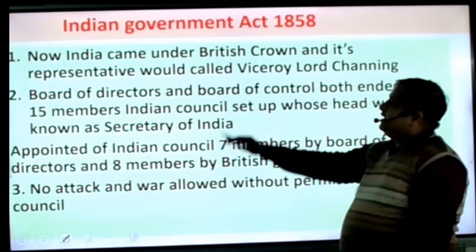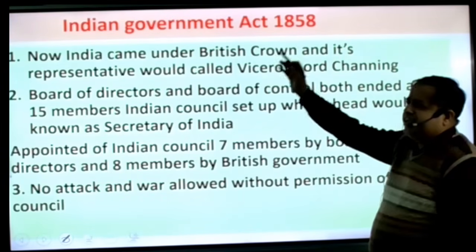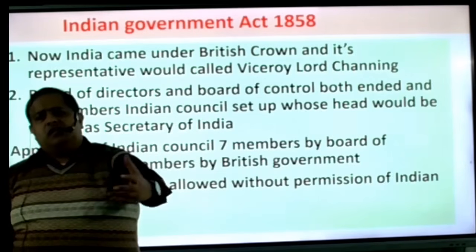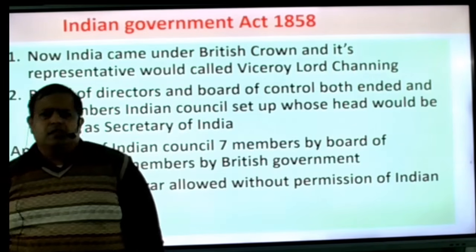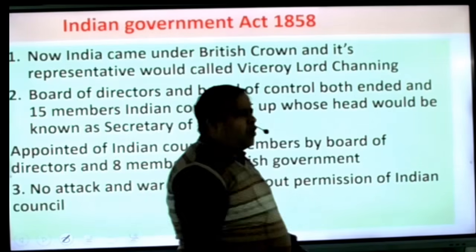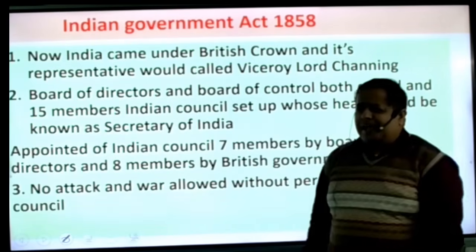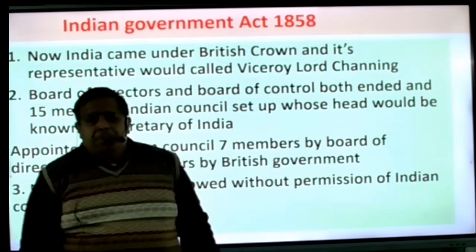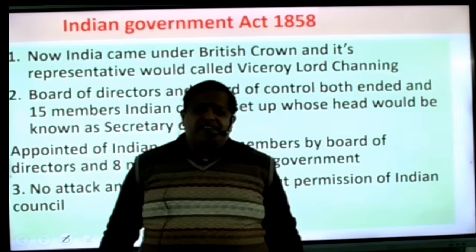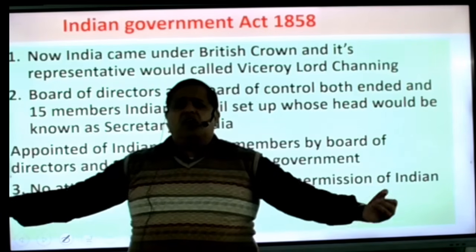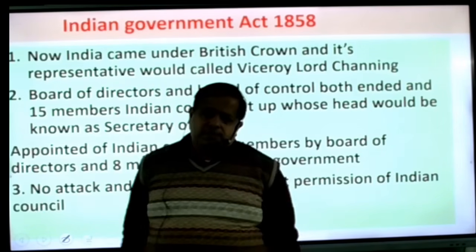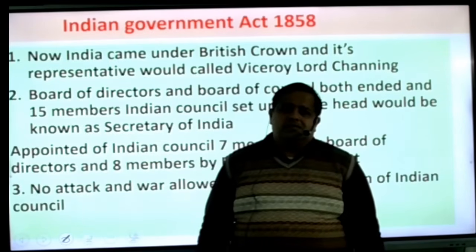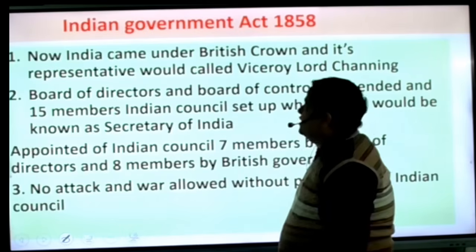Then beta, the Indian Government Act 1858. In 1857, we fought the first battle of our independence. People say it was a revolt, revolution, rebellion, mutiny. They say whatever they want to say. But we are Indians, we should always consider it the first war of our independence. If we do not say it, then who will? So beta, it was the first war of Indian independence.